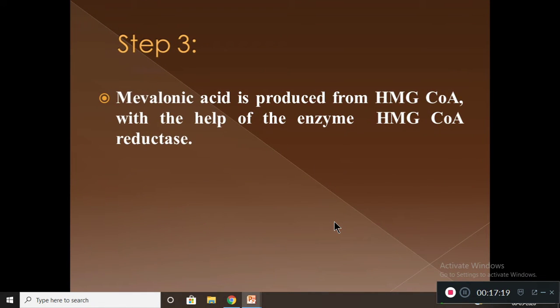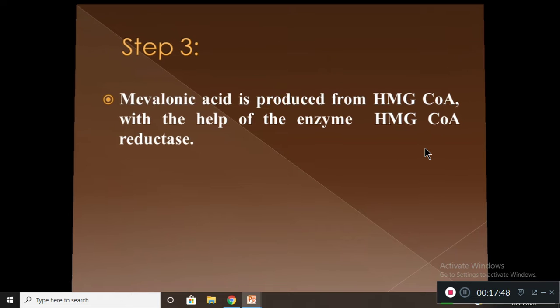Now step 3: mevalonic acid is produced from HMG CoA with the help of the enzyme HMG-CoA reductase.